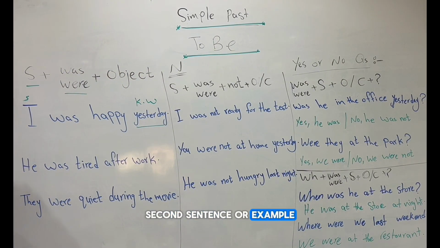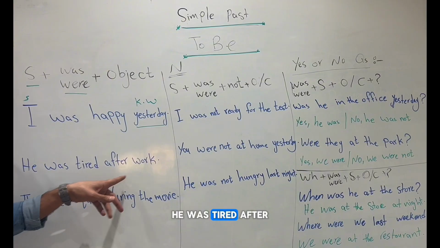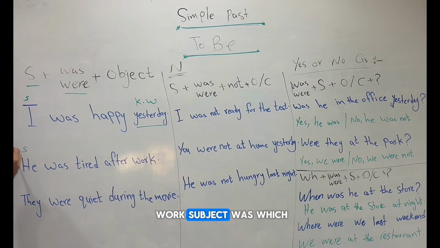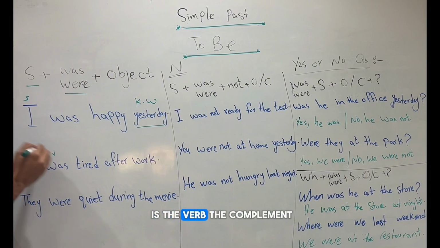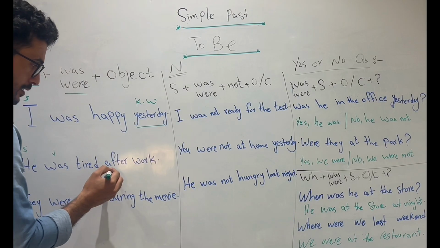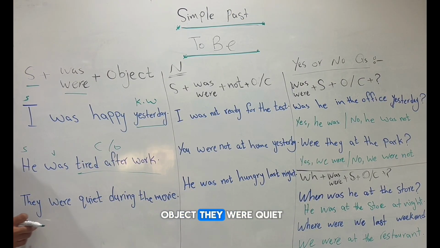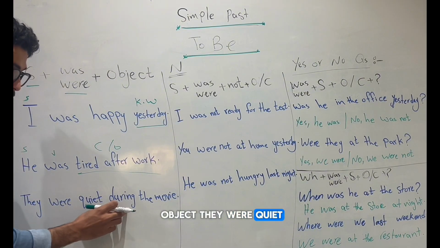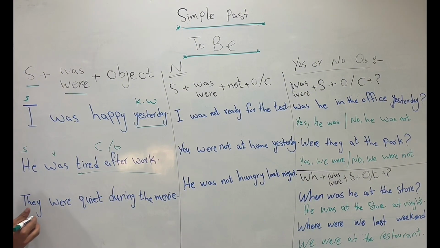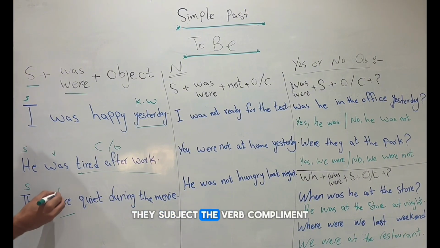Second sentence or example: he was tired after work. Subject, was, which is the verb, then the complement or what? The object. They were quiet during the movie. They, subject, the verb, complement.